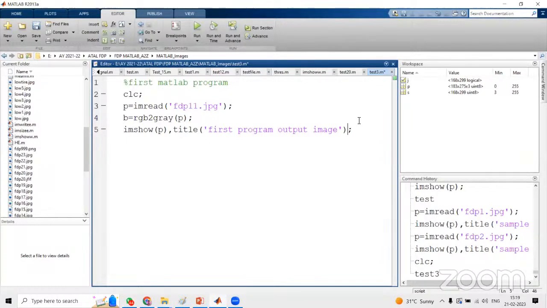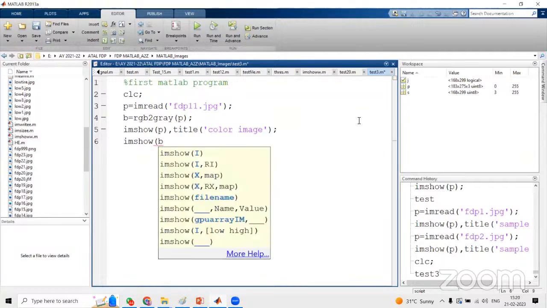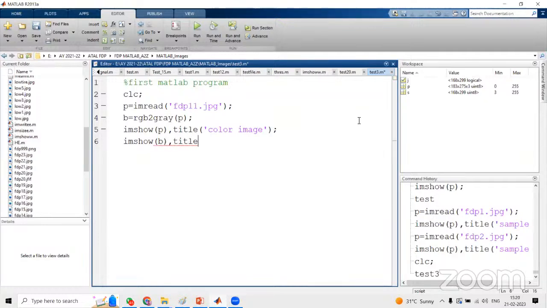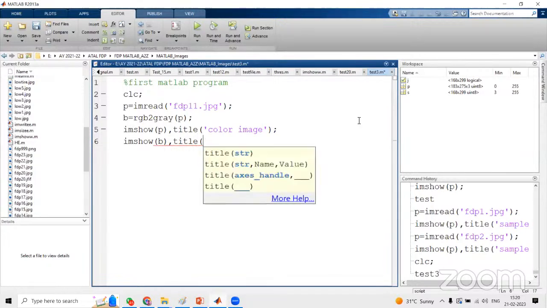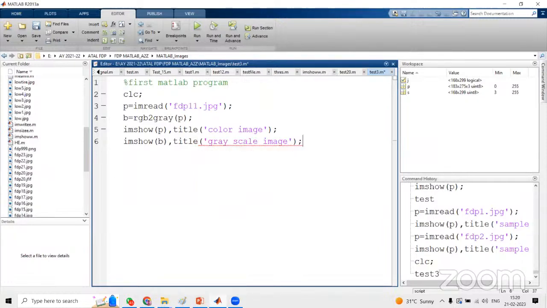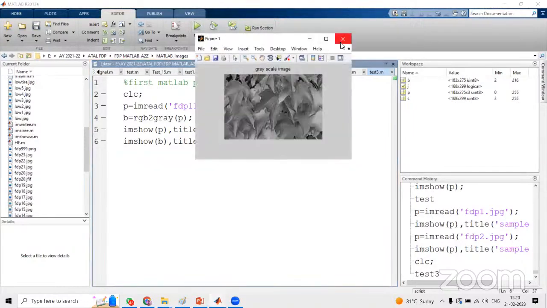Let us assume the title is color image. And imshow, and the grayscale image is stored in the variable B. So comma, some title I want to keep. Let us assume the title is grayscale image, 8-bit image, terminated by semicolon. Now let me run this program. When you run, you can see the grayscale image.